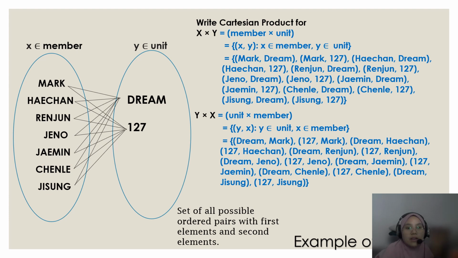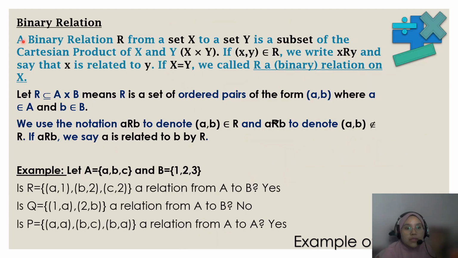So let's see the definition of Cartesian product again, to check if we have understood it. It is the set of all possible ordered pairs with first elements and second elements. So that's it. Now let's see the definition of binary relation.